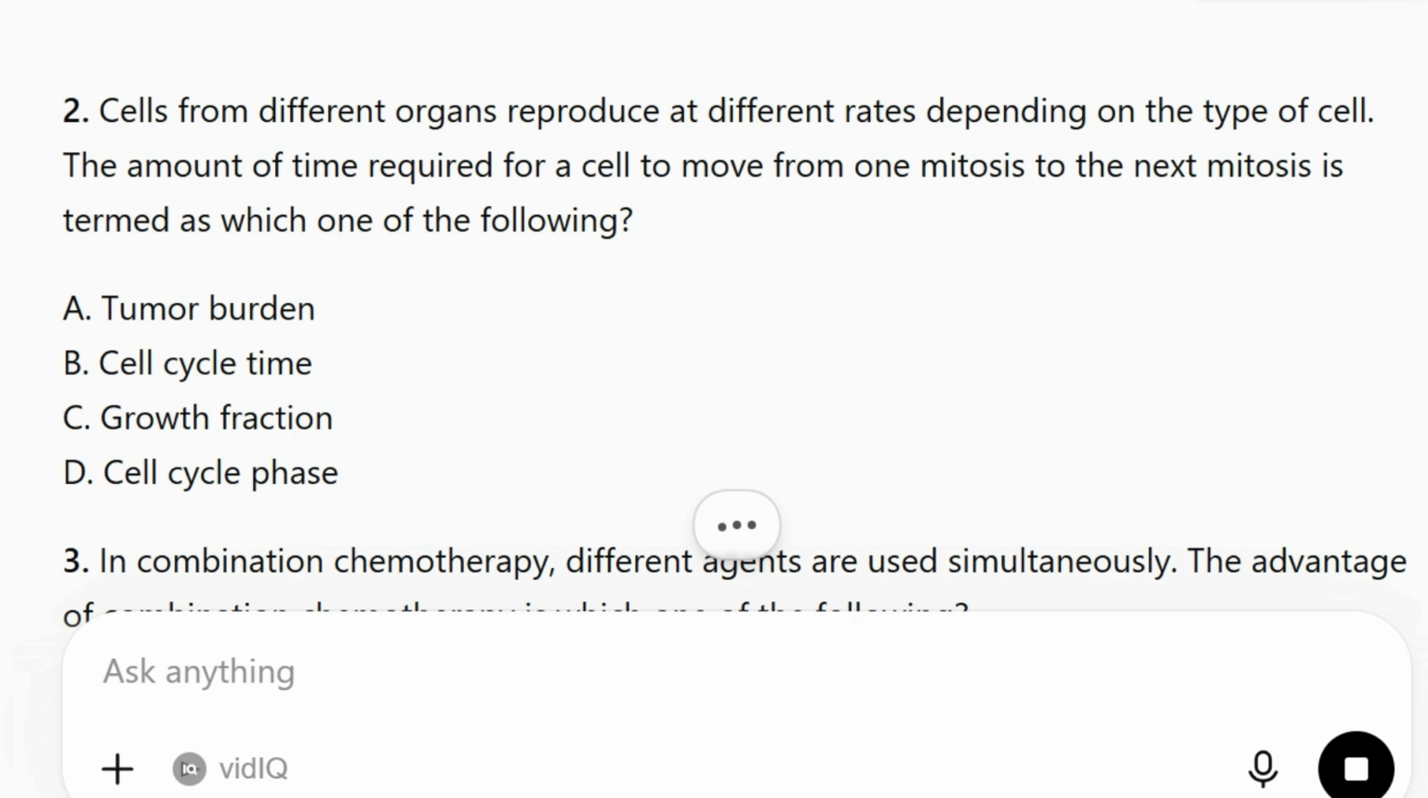Number 2. Cells from different organs reproduce at different rates depending on the type of cell. The amount of time required for a cell to move from one mitosis to the next mitosis is termed as which one of the following? A. Tumor burden. B. Cell cycle time. C. Growth fraction. D. Cell cycle phase.